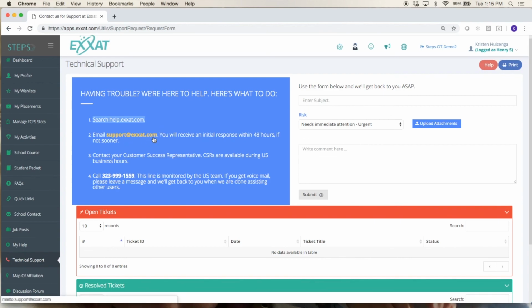They're great for any type of question you might have, especially if you click on something and you get an error message, or something isn't working the way it should. Definitely email the support team and get in touch with them. They'll be able to help you out.